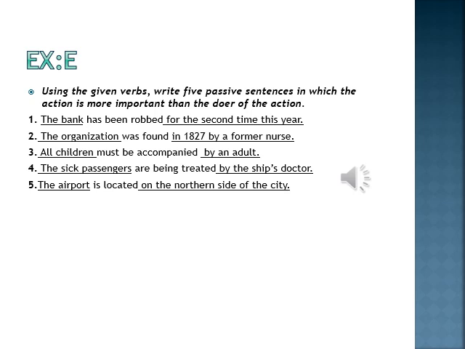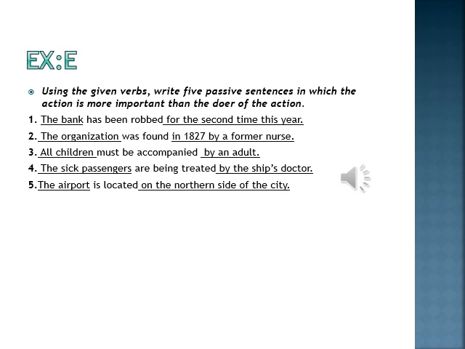Understand? So these are two simple rules. First of all, when the receptant is important. Secondly, when your doer is missing, you always make passive voice sentences. I'm reading grammar help for your guideline. You can use the passive voice if the action itself or the person or the thing that receives it is more important than the person or thing that performs it. For example, I already read it for you. The second rule says you also use the passive voice if the doer of the action is not known.